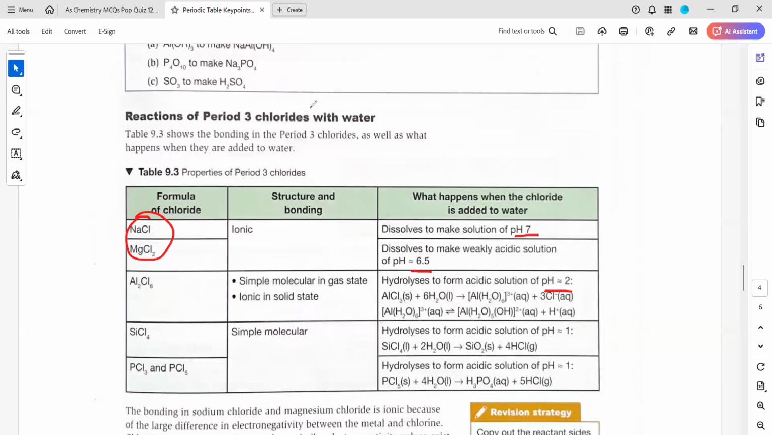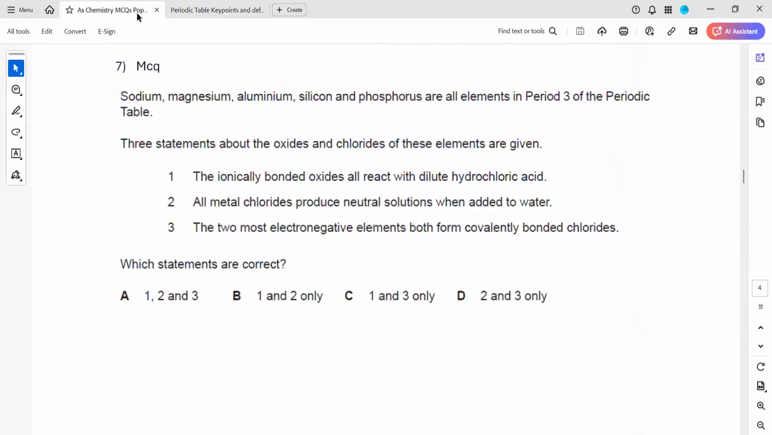So in the question, what is given to us? So this table you have to learn. In the question, what is given to us? All metal chlorides produce a neutral solution when added to water. So that statement is wrong. So any option with statement 1 was correct and any option with statement 2 is wrong. So what are we left with? We are left with only C.